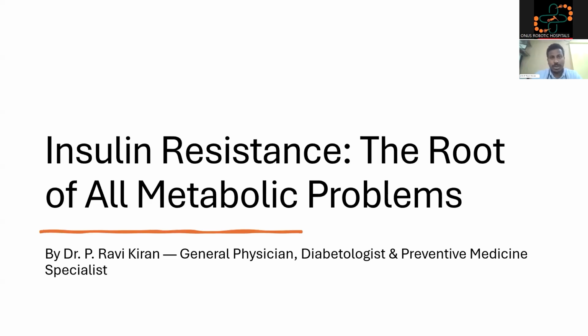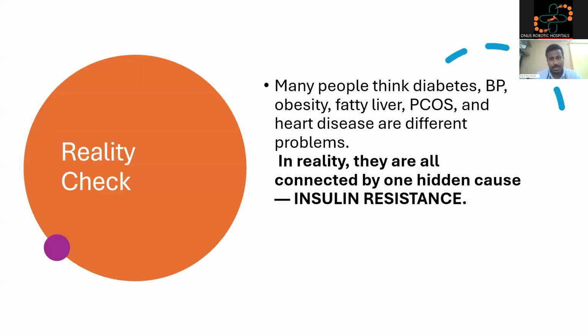Let's discuss insulin resistance, which is the root cause of all metabolic problems. Let's get into detail so that we can educate ourselves and prevent dreaded diseases like diabetes. Many people think diabetes, high blood pressure, obesity, fatty liver, PCOS, and heart disease are all different problems. But in reality, they are all connected to one hidden cause, insulin resistance.